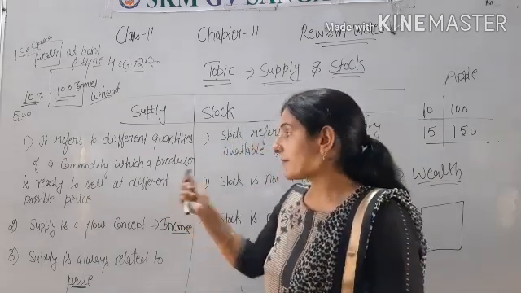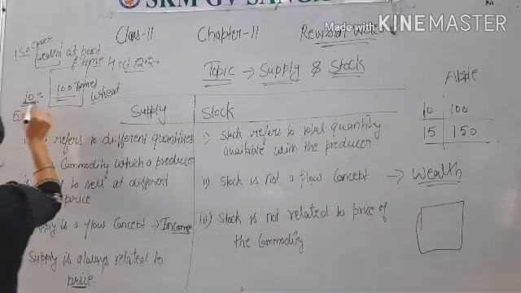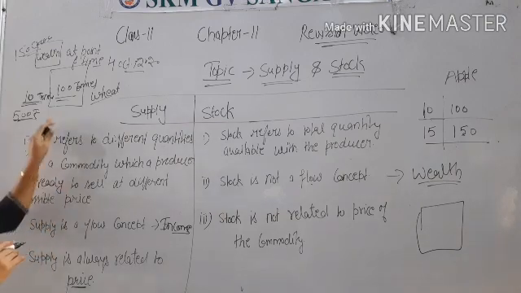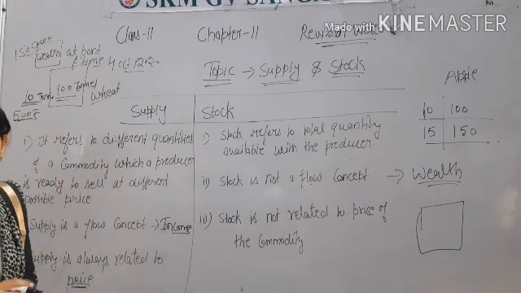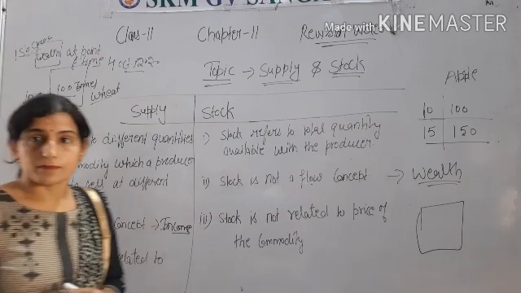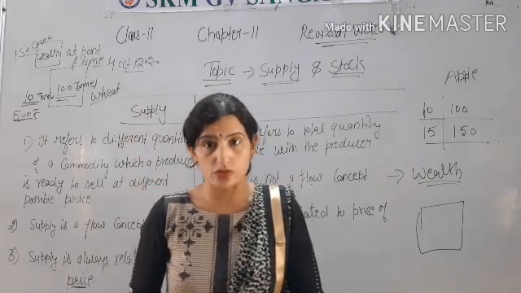And when we study the flow concept, it means out of this 100 ton, a farmer is ready to sell 10 ton of wheat at a price of 500 per unit. So this 10 ton is a flow concept and this 100 ton is a stock concept. So this is the main difference between supply and stock.